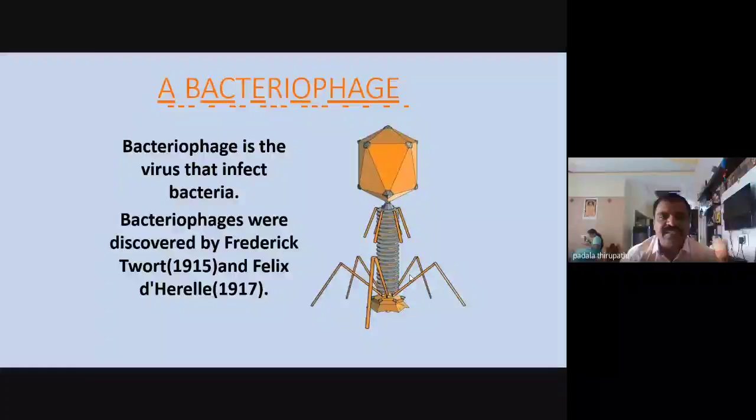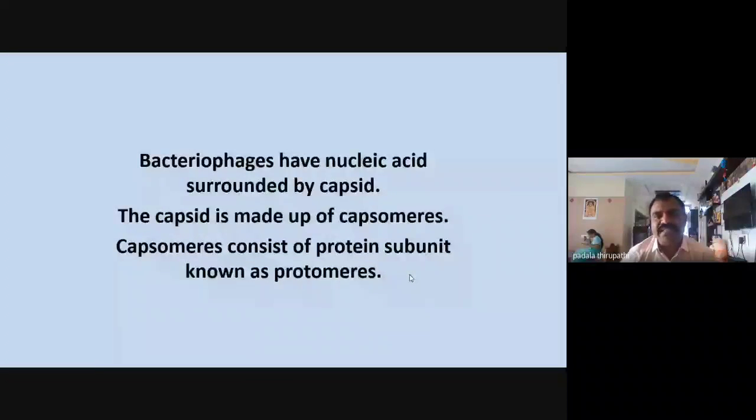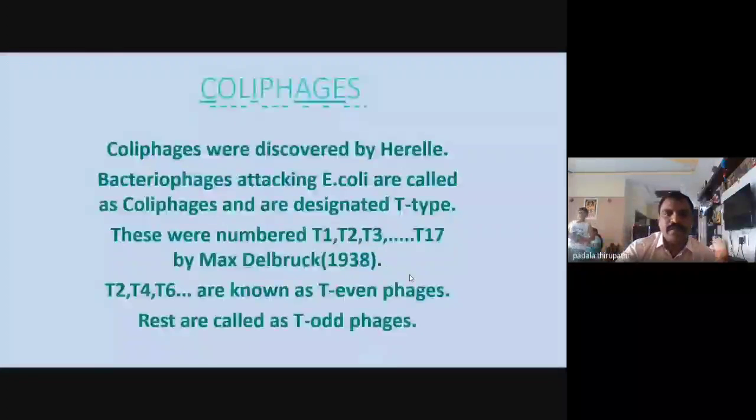These bacteriophages were discovered by Frederick Twort, and the name was given by D'Herelle. Bacteriophages have nucleic acid surrounded by a capsid. The capsid is made up of protein subunits, which we can call capsomeres. The capsomeres consist of protein subunits known as protomers.